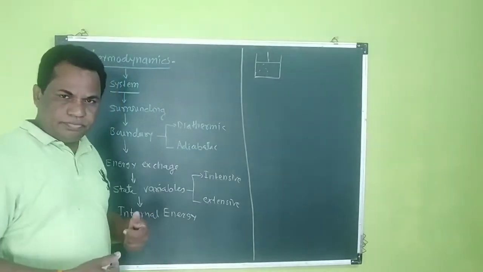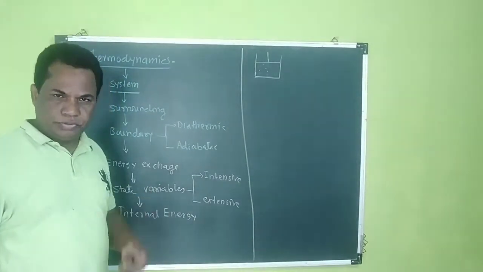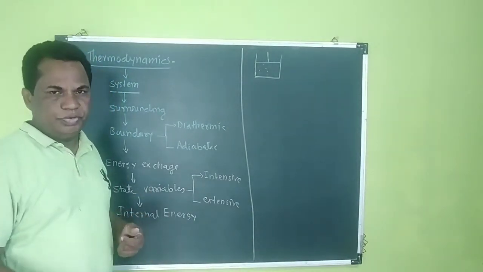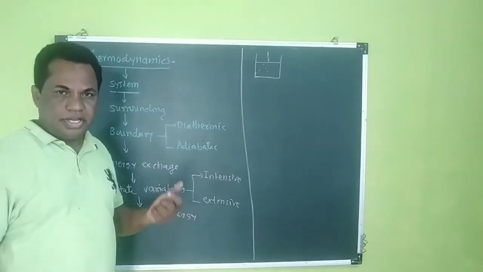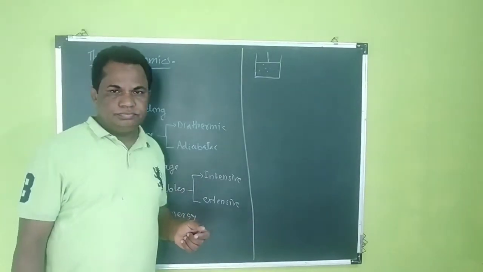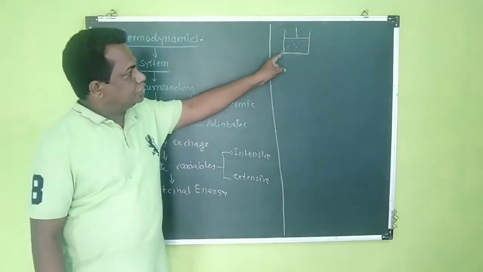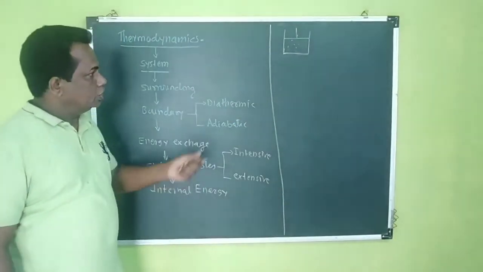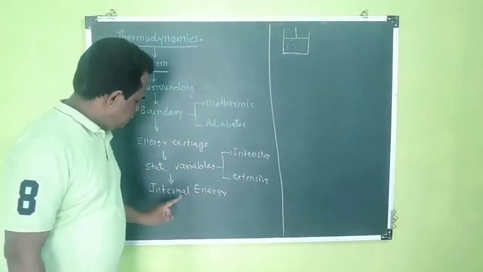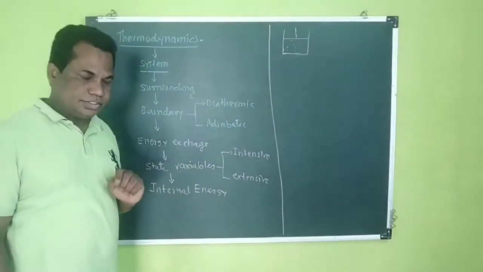Similarly, myself also consists of a large number of molecules or particles, we may say, cells and other things. When the energy of this state changes, then its internal energy changes.